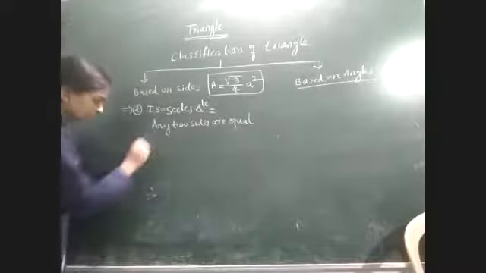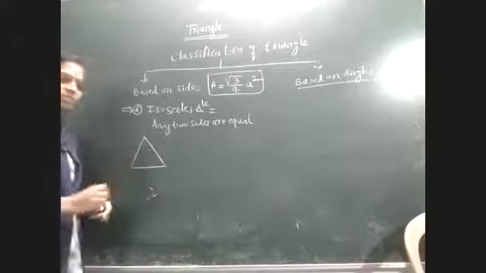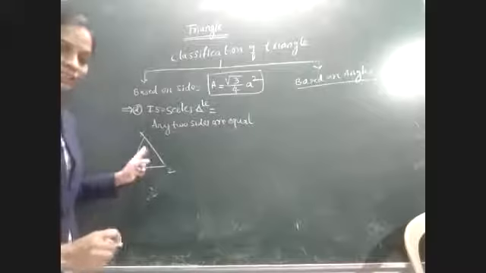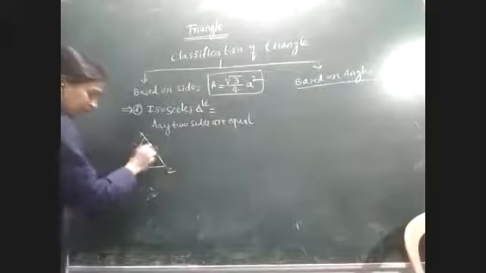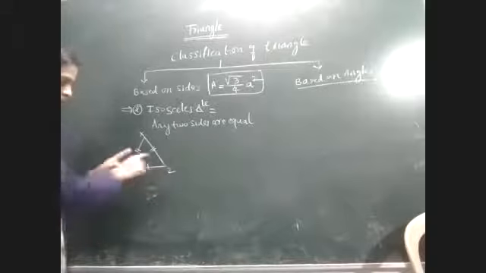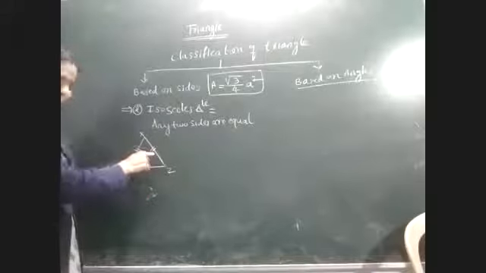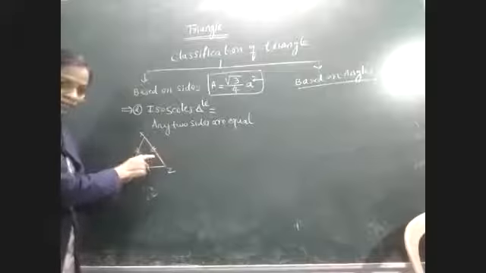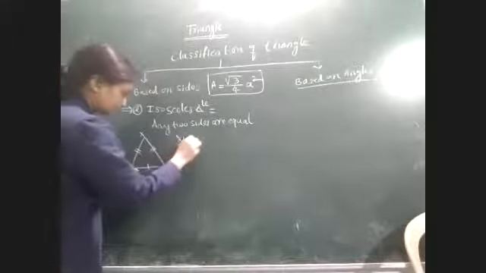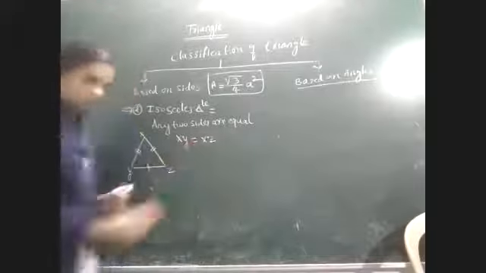So what is the diagram of the isosceles triangle? You draw like this also. XYZ is an isosceles triangle. I take these two sides as equal and this is not equal. These two sides are equal. See, the symbol is like this. The symbol like this means that it is an isosceles triangle. So here XY is equal to XZ. These two sides are equal.